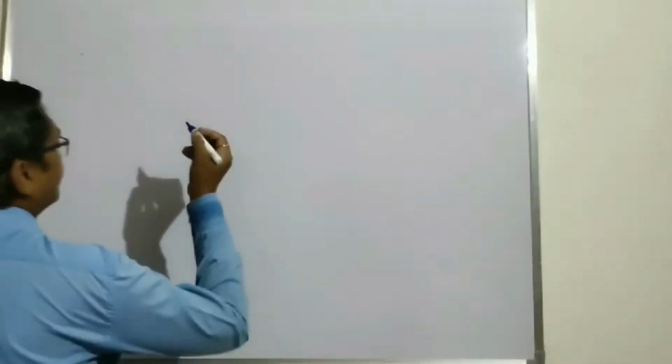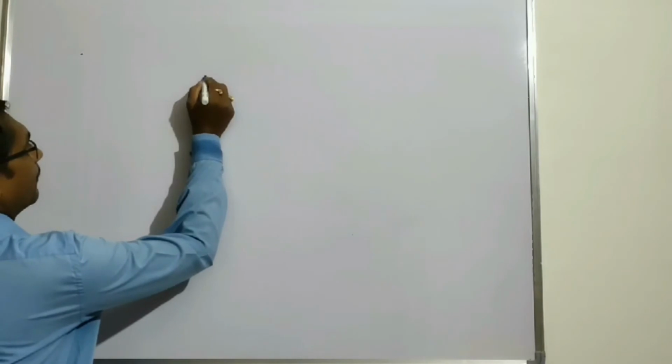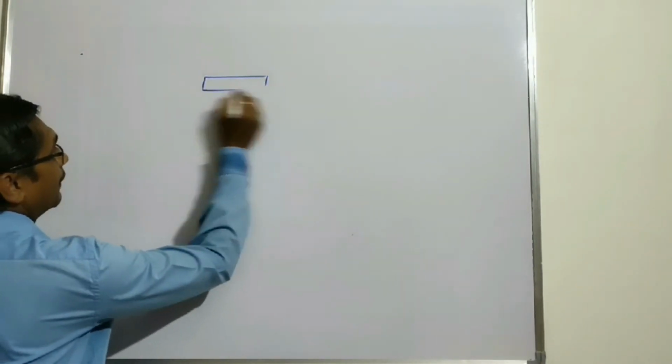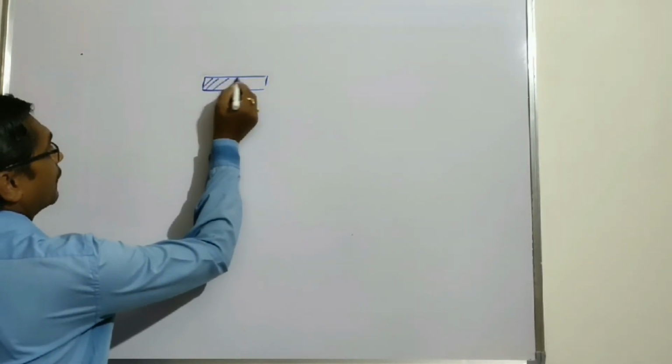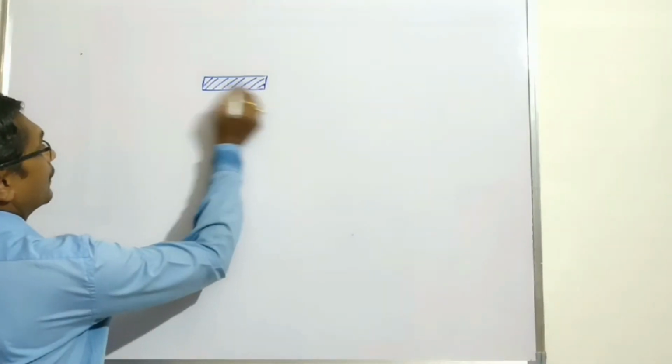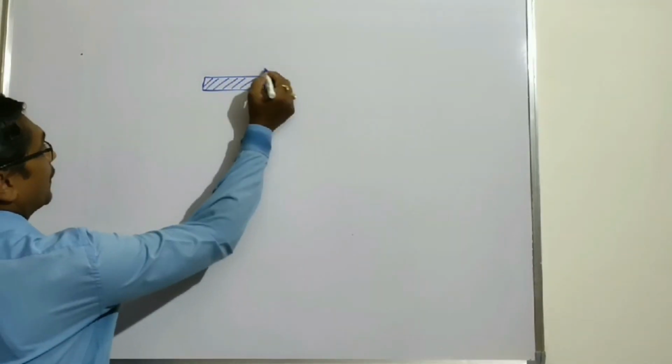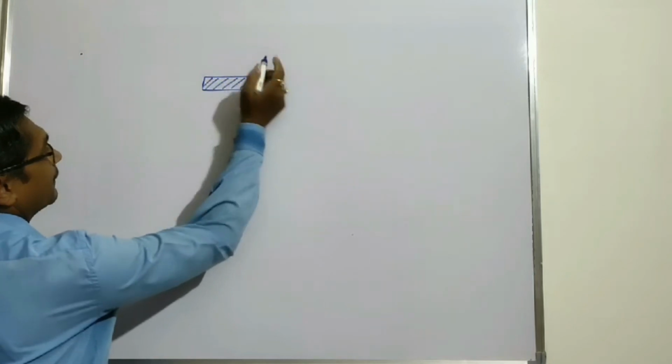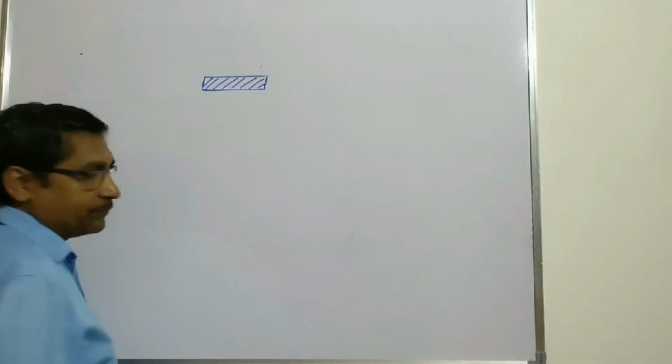Suppose we have an object, and the net charge on the object is 0. Therefore the potential on the surface of the object is also 0.